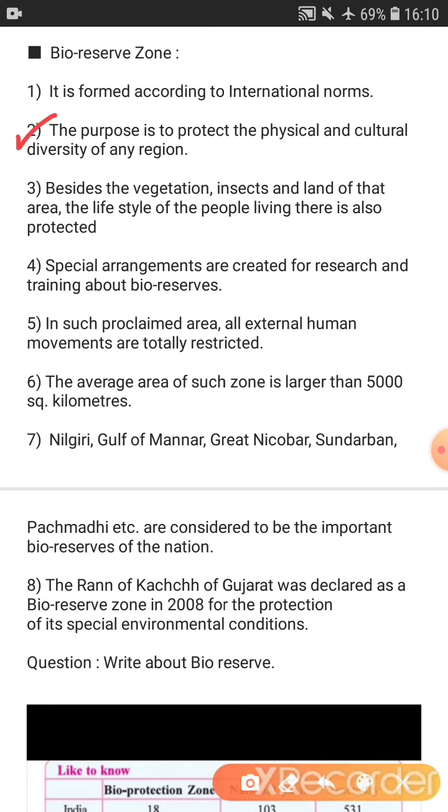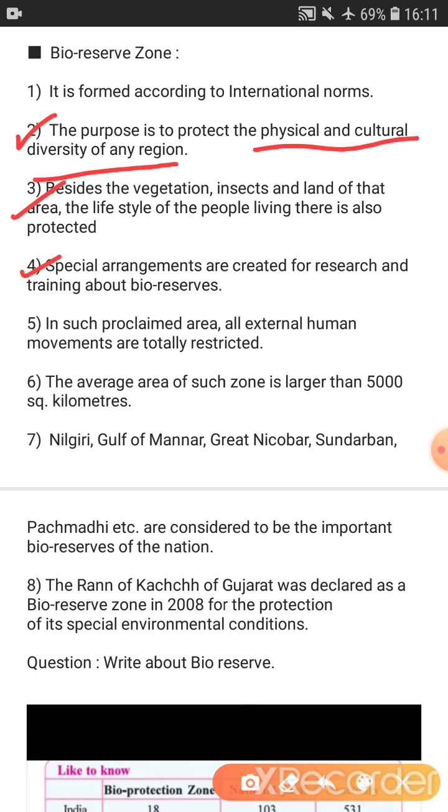See the second point. The purpose is to protect the physical and cultural diversity of any region. So here it is said that the purpose of bioreserve is to protect the physical and cultural diversity of any region. The bioreserve protects insects, birds and animals, land of that area, and even the lifestyle of the people living there.